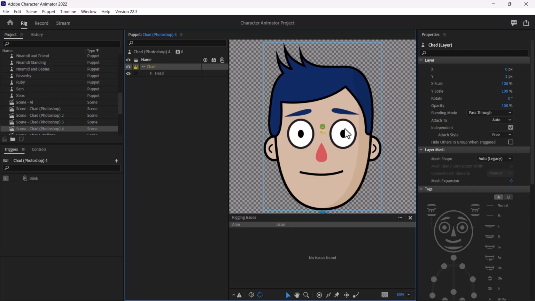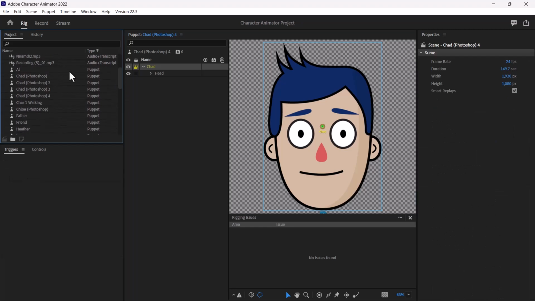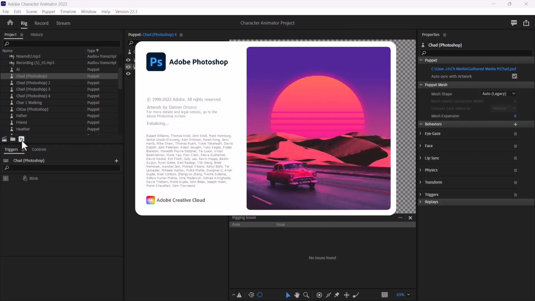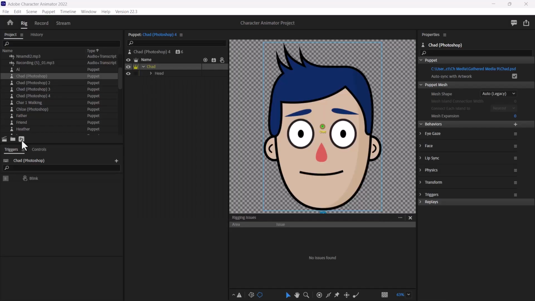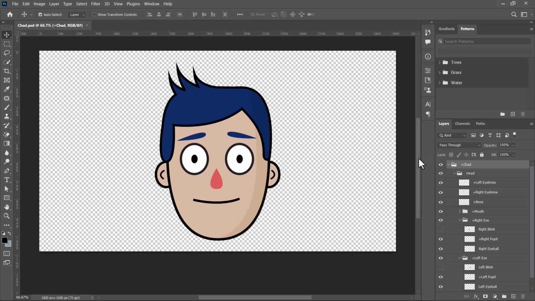If you want to know which software this character was designed in, you're going to go back to the character itself where it was added. So this is Chad. Having selected this, you can see where it says Edit Original. This character was done in Adobe Photoshop. So I'm going to click on that. Alright, so this is the character open in the original program that was used to design it.